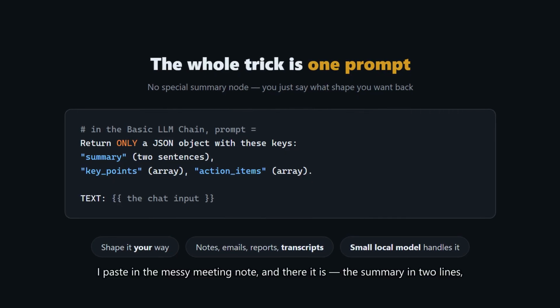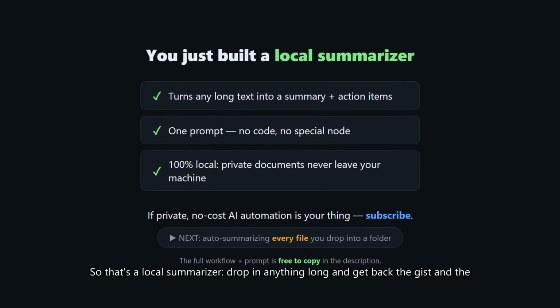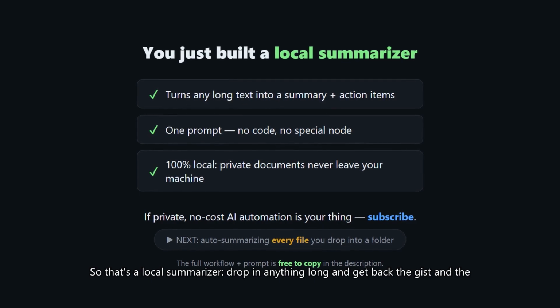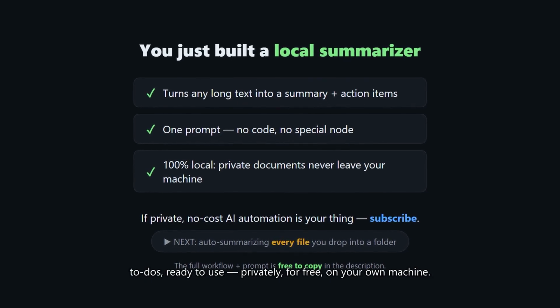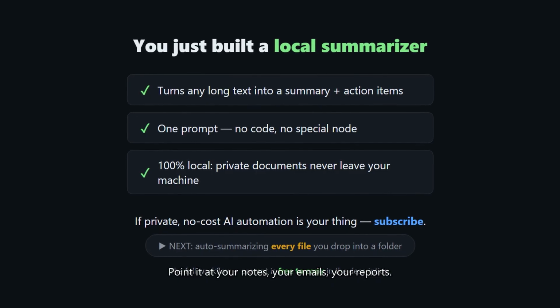Let's run it. I paste in the messy meeting note, and there it is, the summary in 2 lines, 3 key points, and every action item with who owns it. Nothing lost in seconds. So that's a local summarizer. Drop in anything long and get back the gist and the to-dos ready to use privately for free on your own machine. Point it at your notes, your emails, your reports. The full workflow and prompt are in the description, free to copy.